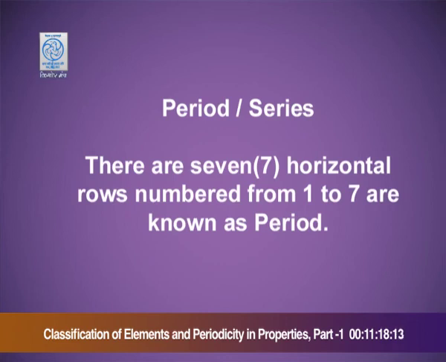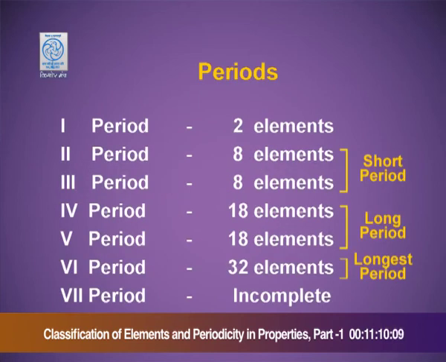Periods or the series. There were 7 horizontal rows numbered from 1 to 7. They are known as periods. The first period has 2 elements. The second period has 8 elements. The third period again has 8 elements, and the second and third periods together are known as the short periods.